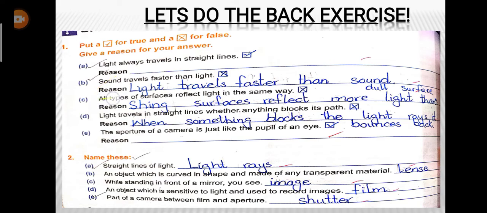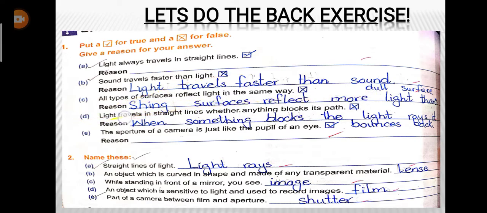Number two, sound travels faster than light. This is false because light travels faster than sound. And why does this happen? Because sound needs a medium to travel, but light does not need any medium. It can travel by itself. So light travels faster than sound.